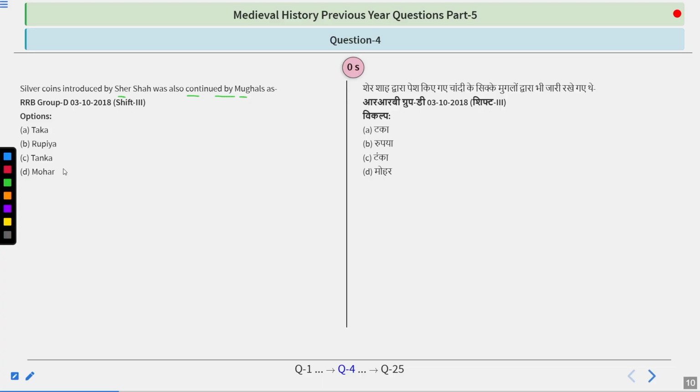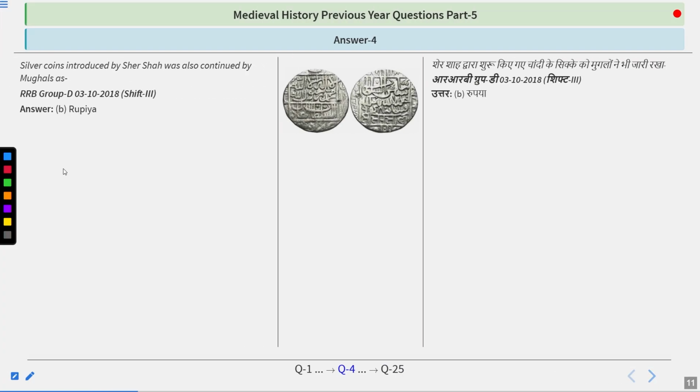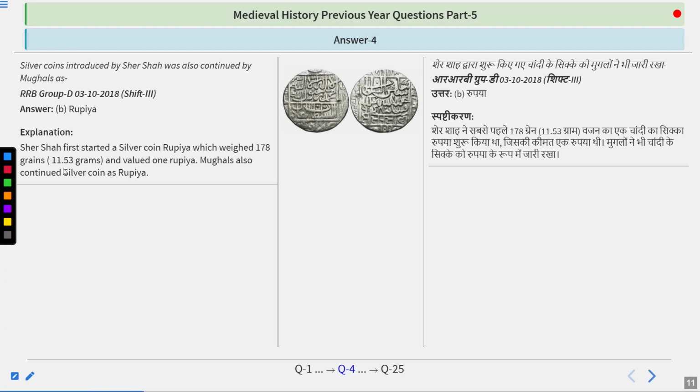Hope you got your answer. The answer is rupiah. So Sher Shah first started the silver coin rupiah, which weighed 178 grains or 11.53 grams and valued 1 rupiah, which also continued. Mughals also continued the silver coin as rupiah. So do remember, rupiah and dam were introduced by Sher Shah Suri. That is why Sher Shah is known as the father of modern currency in India.